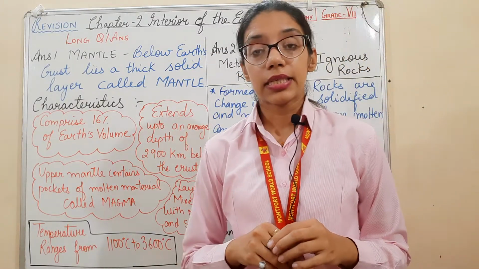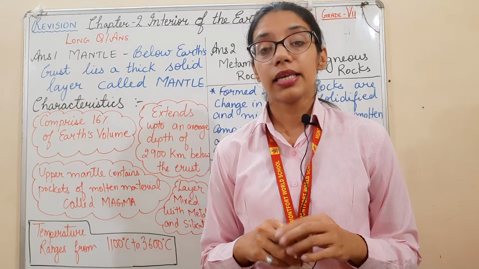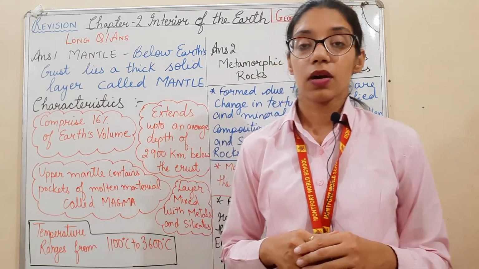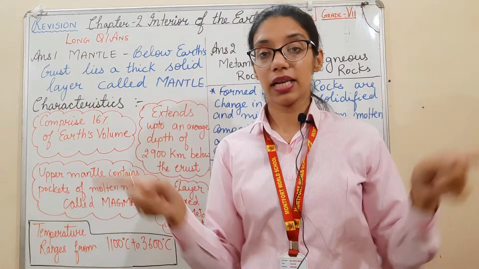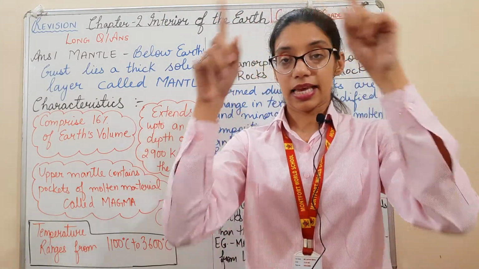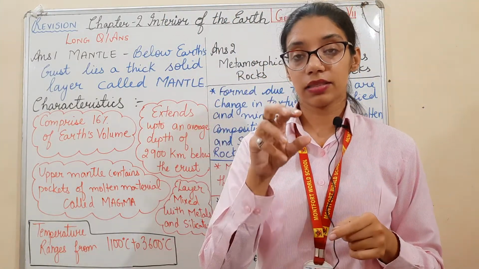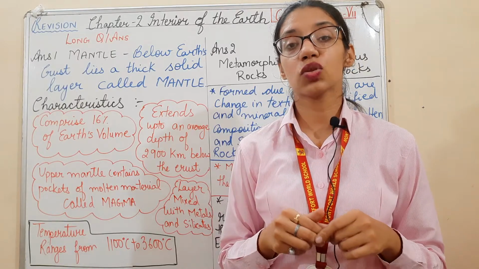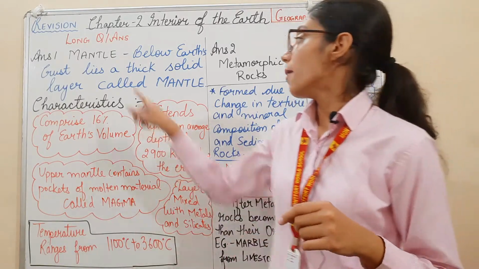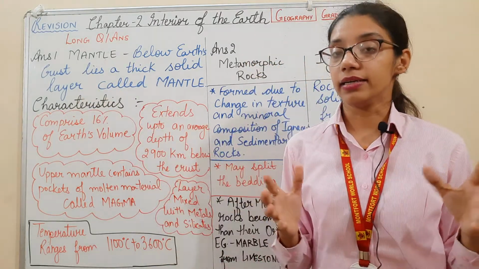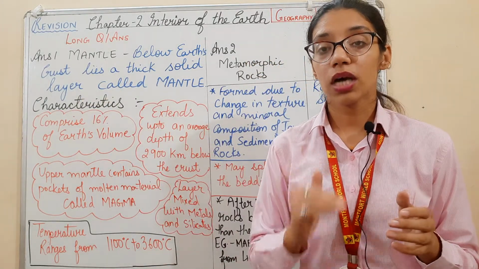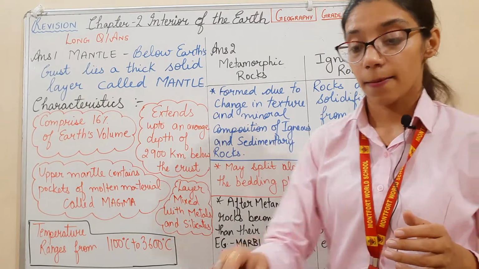The first question is, what is mantle? Give its characteristics. We have done that three layers are there. The outer layer is crust, the second layer is mantle, and the third, which is the inner layer, is core. So mantle is below the earth crust. It is a thick solid layer that lies below the earth crust. That is your mantle.